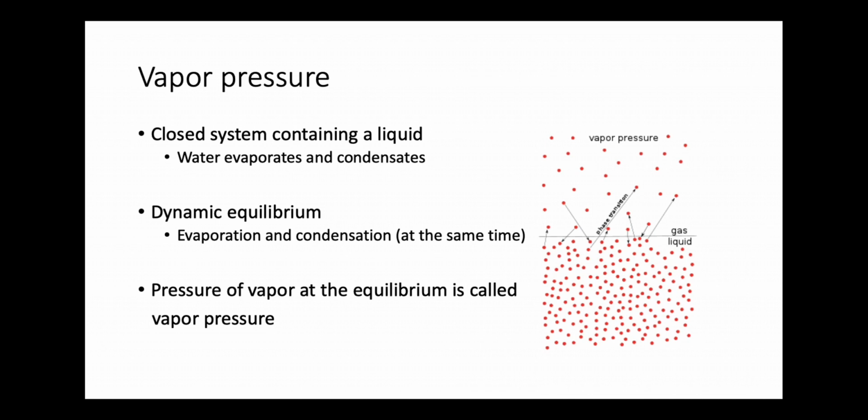So molecules that escape create a vapor above my liquid. And we learned it a couple chapters ago. They cause a vapor pressure above my liquid.